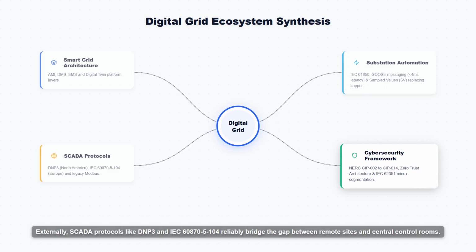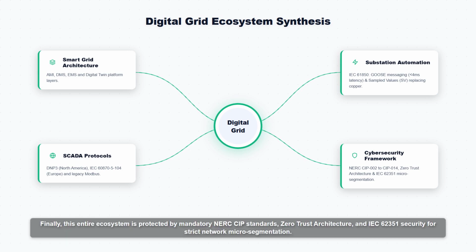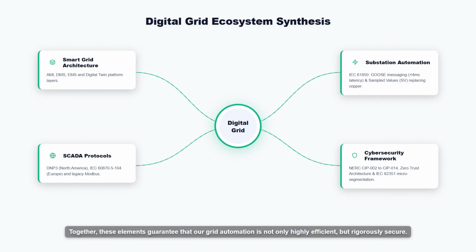Externally, SCADA protocols like DNP3 and IEC 60870-5-104 reliably bridge the gap between remote sites and central control rooms. Finally, this entire ecosystem is protected by mandatory NERC CIP standards, zero trust architecture, and IEC 62351 security for strict network microsegmentation. Together, these elements guarantee that our grid automation is not only highly efficient but rigorously secure.